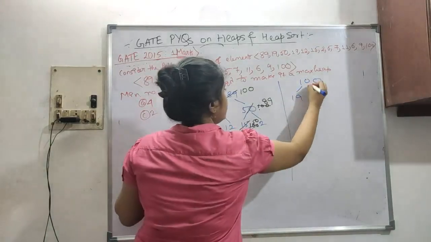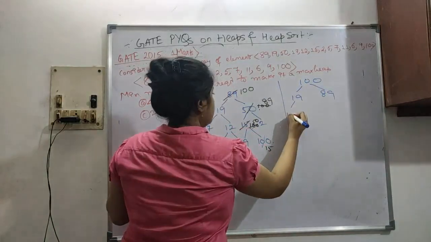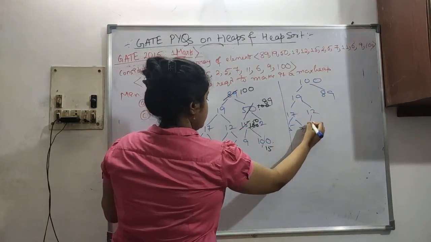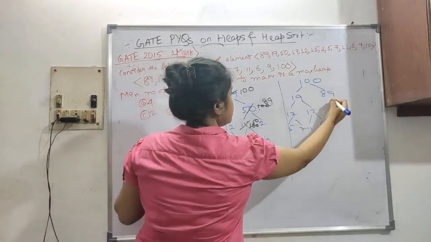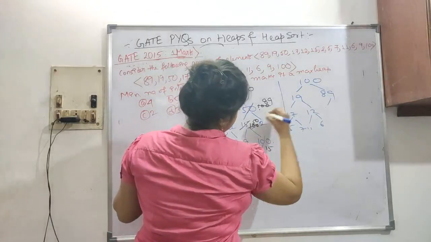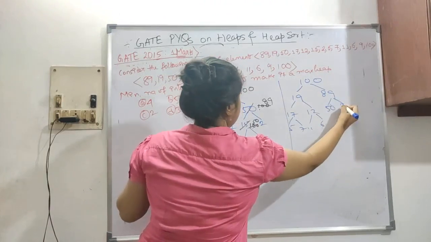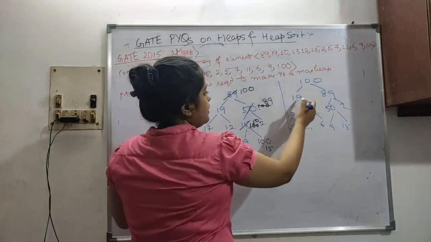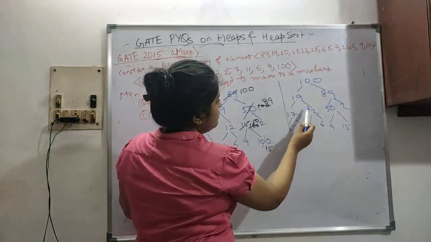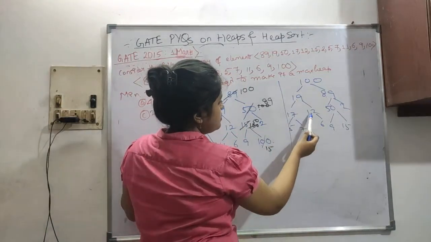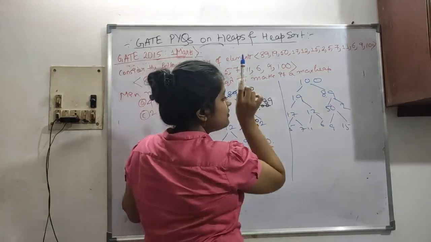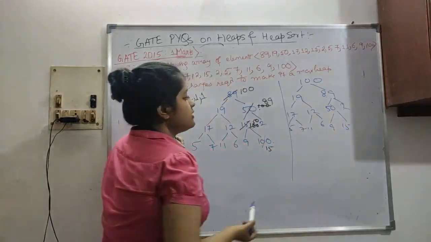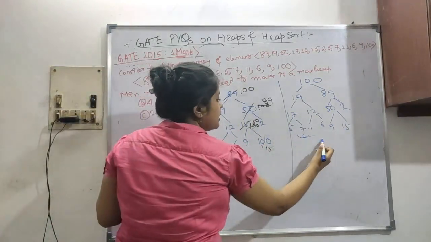100 and 19 and 89, 19, 17, 12, then 5, then 7, 11, 6, then it is 50. 2, then 9, then 15. 19 and 89 are less than 100, 17 and 12 are less than 19, 5 and 7 are less than 17, 11 and 6 are less than 12, 2 and 12 are less than 89, 9 and 5 are less than 50. So this is our correct binary max heap.